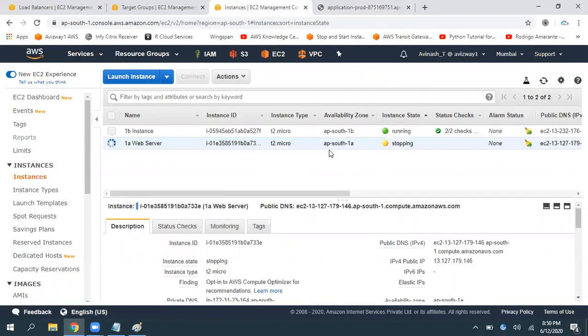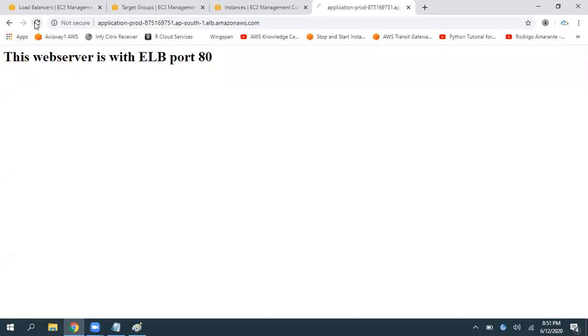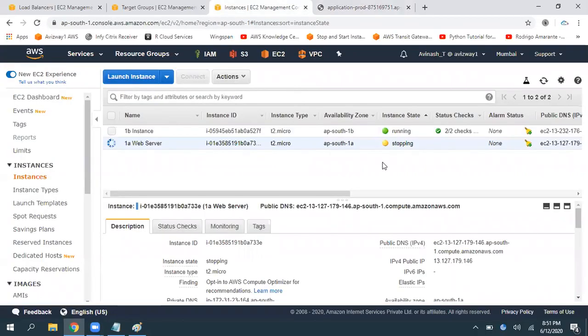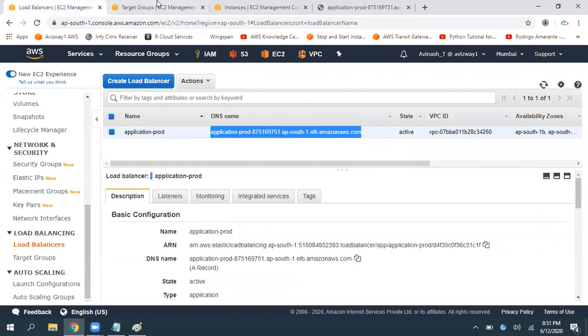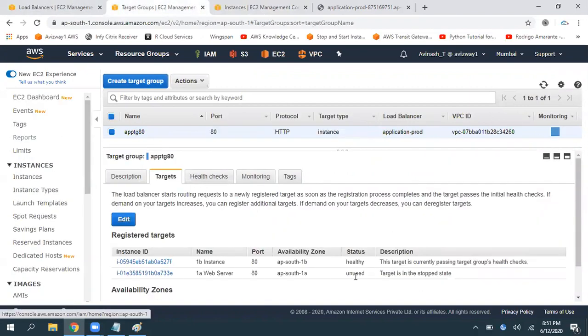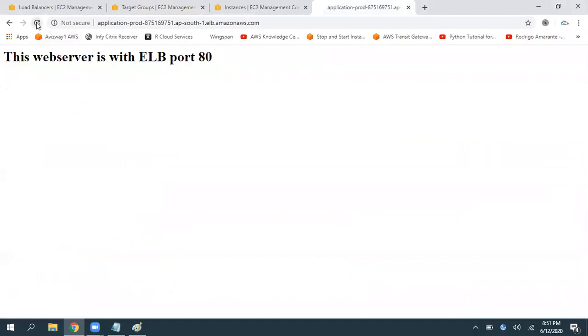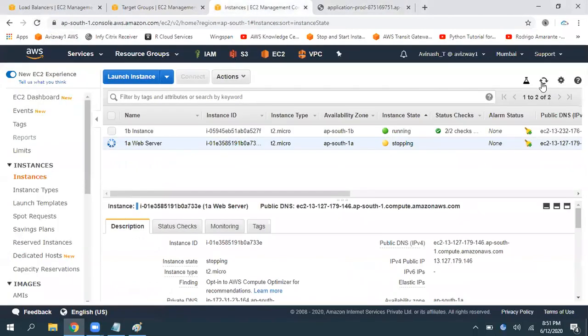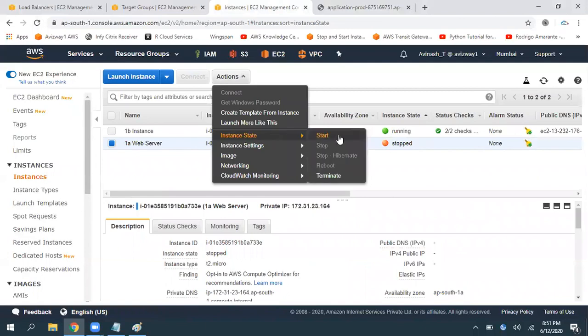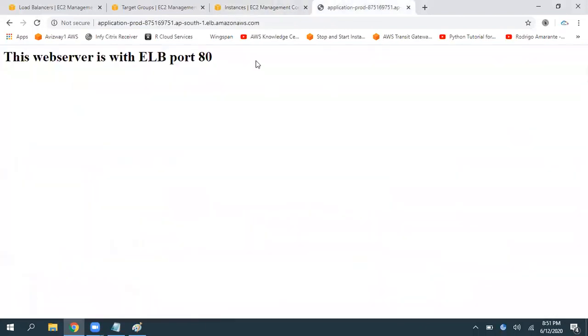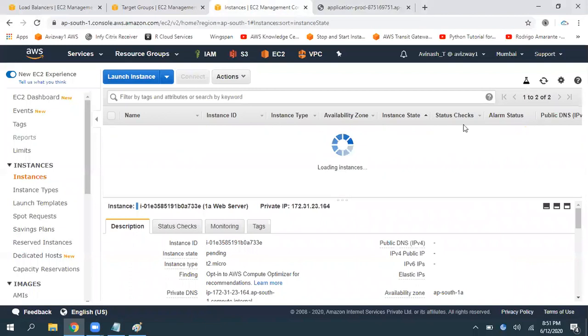So I'm stopping one of the EC2 instances. So what happened? Still I am able to get the responses. Why? Because I have another healthy instance, and this target group is going to evaluate the targets. See, it is unused, and see this target is in stopped state. That is the reason. But still no issues with the application. Let's start this. I just want to show you both servers are giving replies. So now both servers are giving replies.